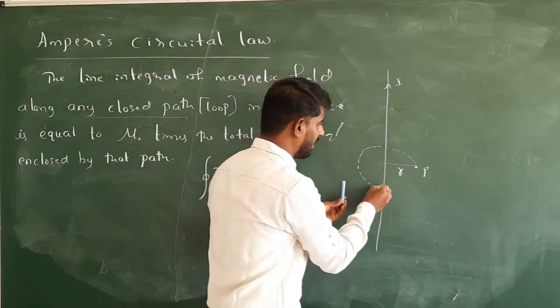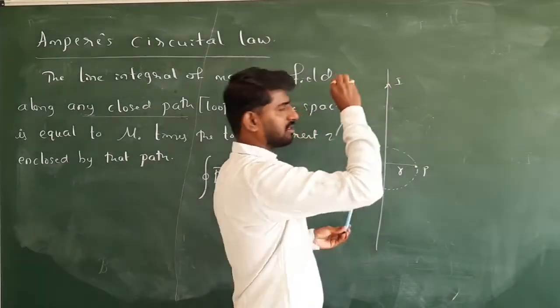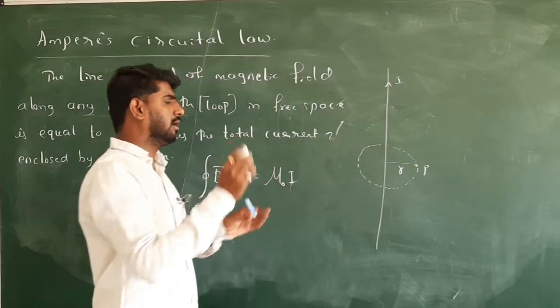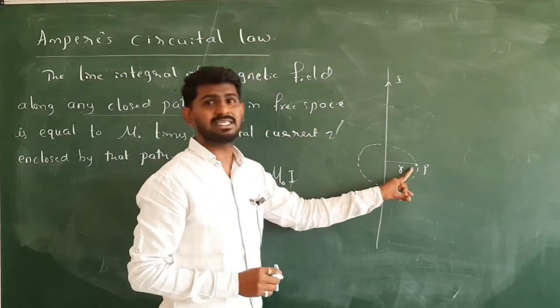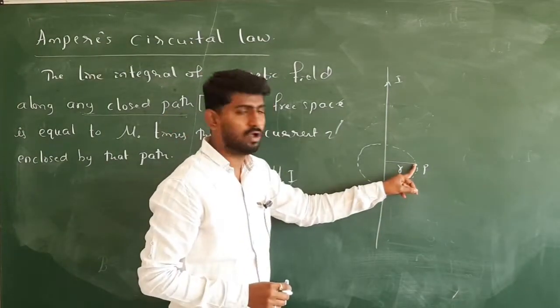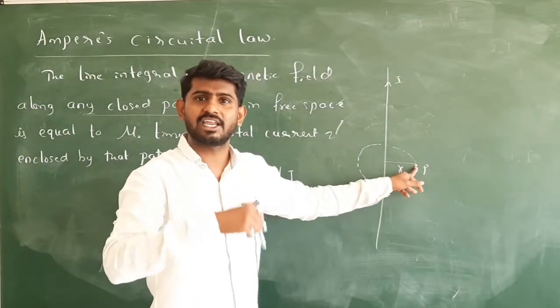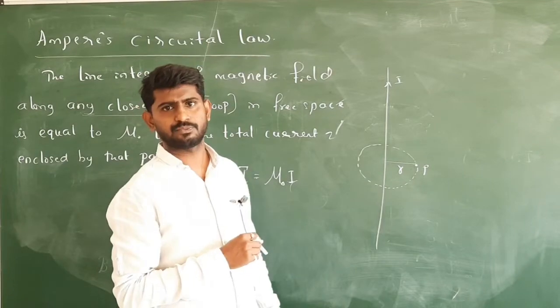Loop, so that, or imaginary loop, so that it must pass through the point where you are desiring to get the magnetic field.